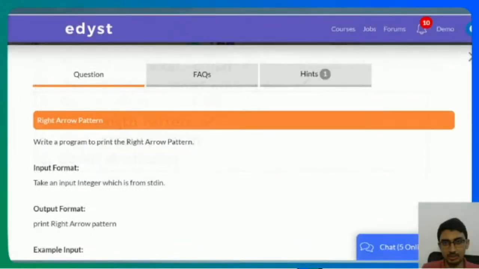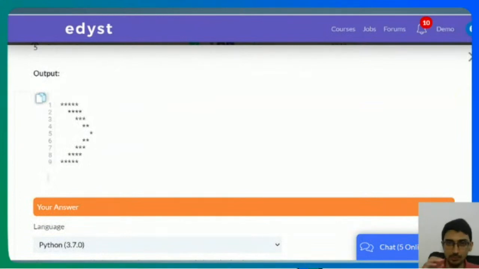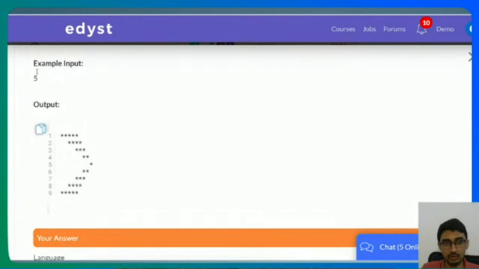And again, as I always mention, there's a particular formula for how you can solve these kinds of questions. So let's look at the right arrow pattern right now. The pattern looks like this. If you give an input 5, it prints something like this.